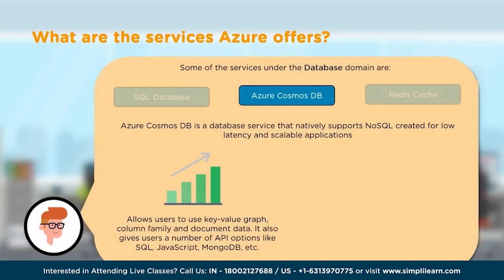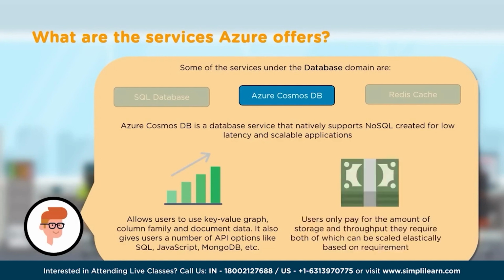Alright, few other things about Azure Cosmos DB is it allows users to use key value, graph, column family, and document data. It also gives users a number of API options like SQL, JavaScript, MongoDB, and few others that you might want to check in the document at the time of reading. And the best part here is that all that we mentioned, we get to use only by paying for the amount of storage and throughput that are required. And the storage and the throughput can be elastically scaled based on the requirement of the application.